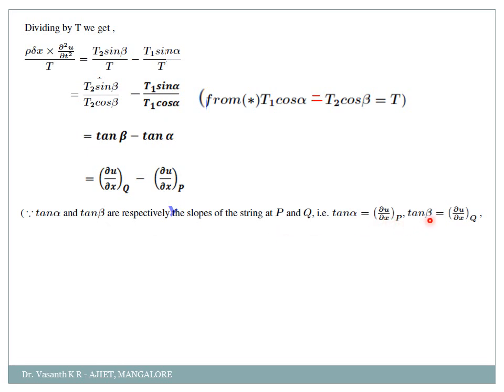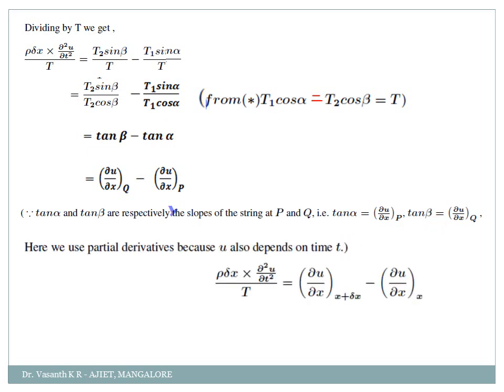See here. The other reason I have written here is because tan alpha and tan beta are respectively the slope of the string at p and q, that is tan alpha is equal to dou u by dou x at the point p and tan beta is equal to dou u by dou x at the point q. Therefore we use the partial derivative, which I have explained.